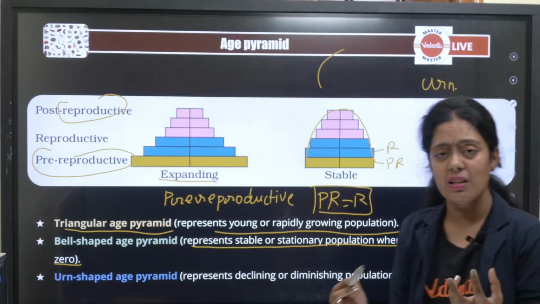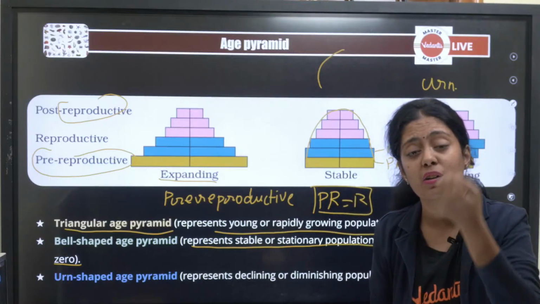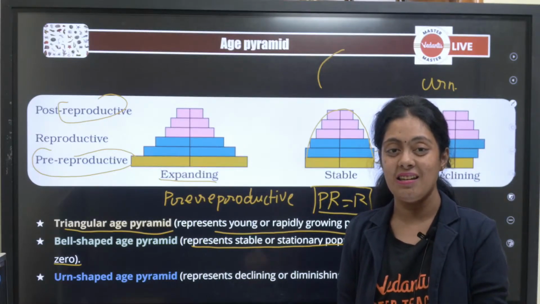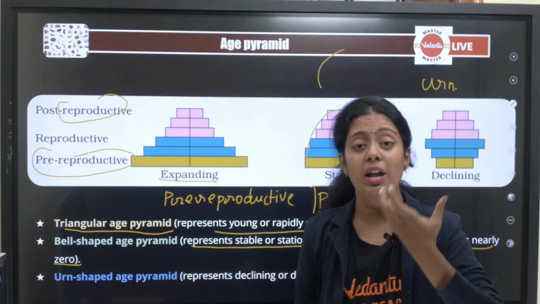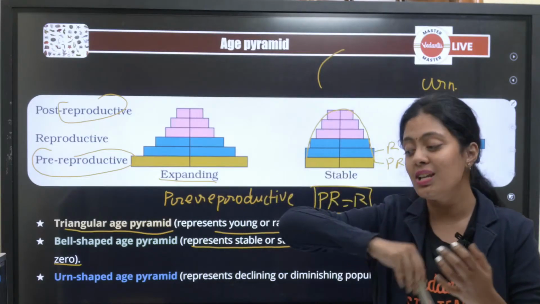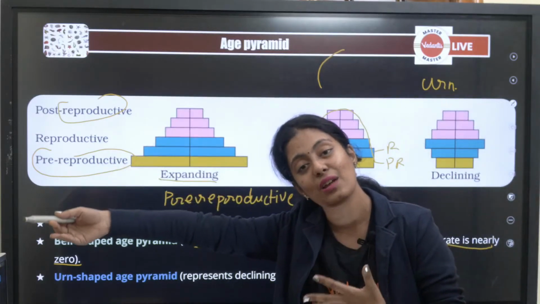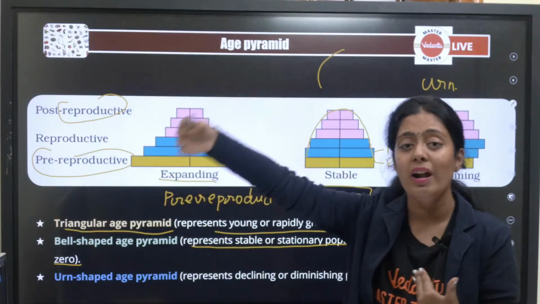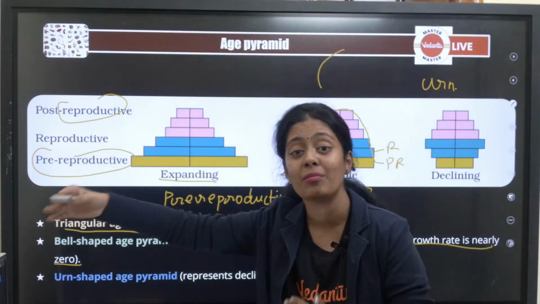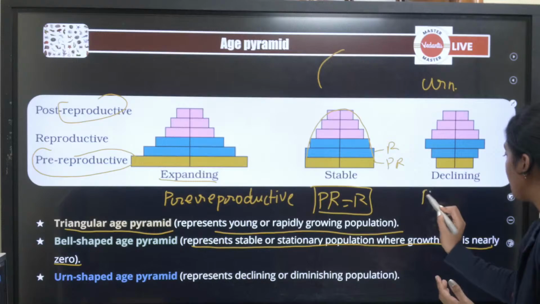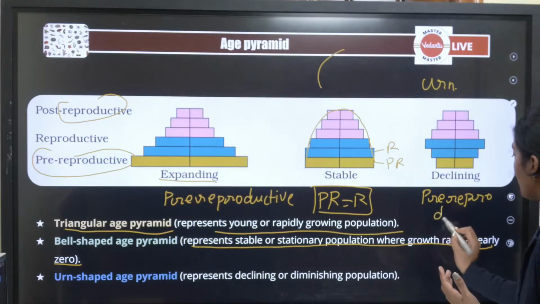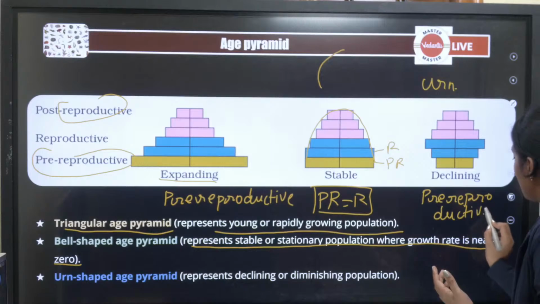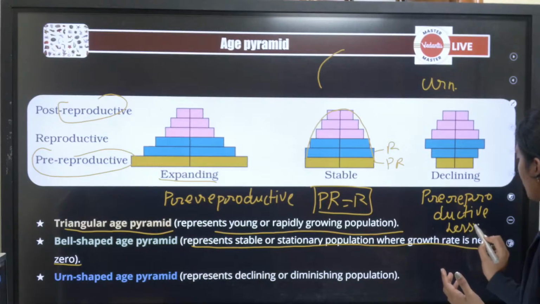Okay, what is happening here, guys? The pre-reproductive population is very less. The young people's population is very low. So that means what? The population can get declined in the near future. And somewhere in the future, the population can become declined. Okay, so here the pre-reproductive is less. Okay, pre-reproductive is lesser. Very important, guys.